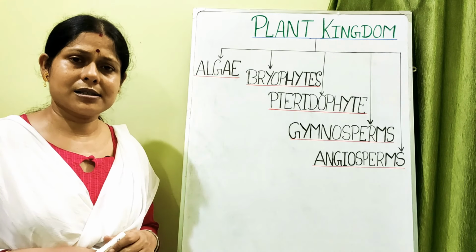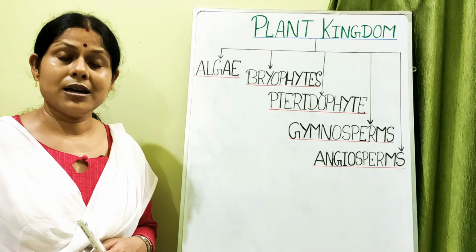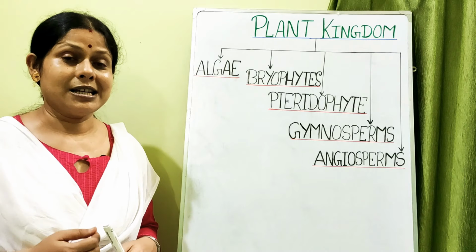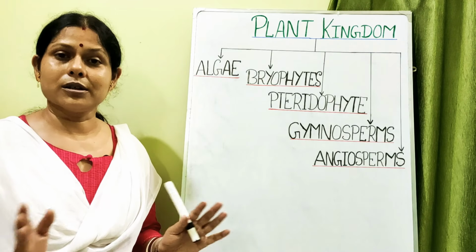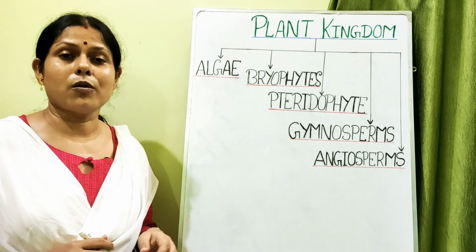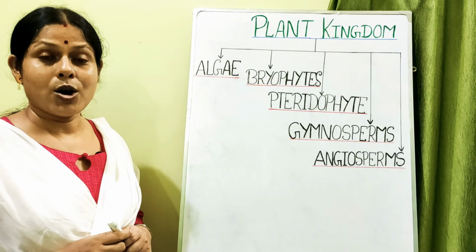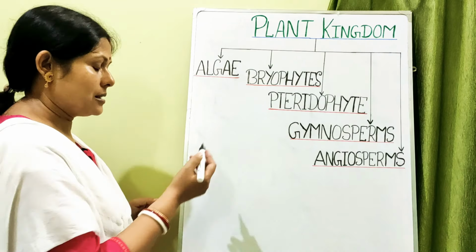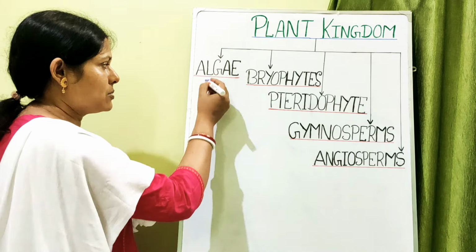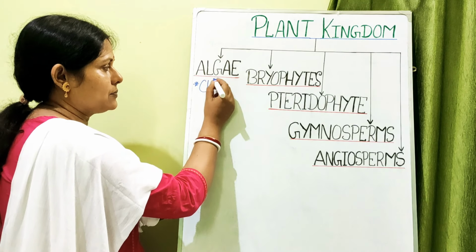Now algae are organisms which have chlorophyll A, chlorophyll B, chlorophyll C, chlorophyll D. Now all the algae do not have all the chlorophylls. Depending upon which chlorophyll is found in which group of algae, the algae are further classified into three classes. What are these three classes? Let us write it, then it will be easy for you to remember. So let us write it over here. The first class of algae is called Chlorophyceae.